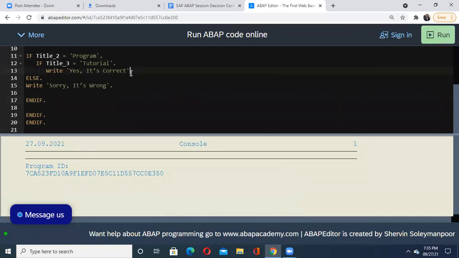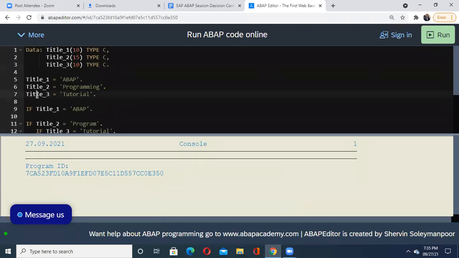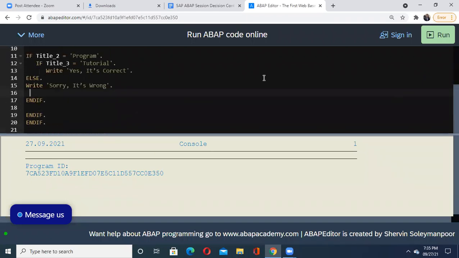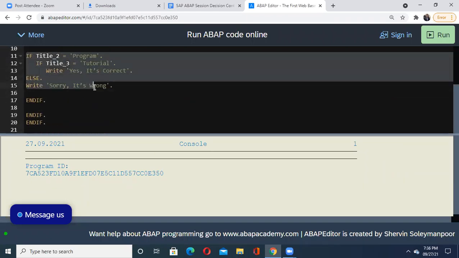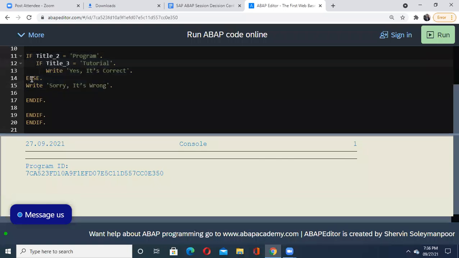Do you know why is it so? I'm not getting any result here now, because your first if, title 1, is matched, but the title 2 variable contains what string? Programming. But here what I'm trying to compare is programming with program, both are not equal strings, so it is not entering into this second if. Please understand, it is not entering into the second if. And at the same time, if it is not able to enter into the second one, it is also not entering into the third one. And we know that this else applies to the third one only, not any above one.